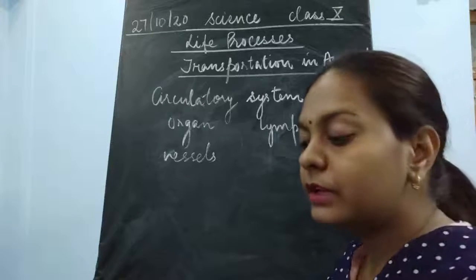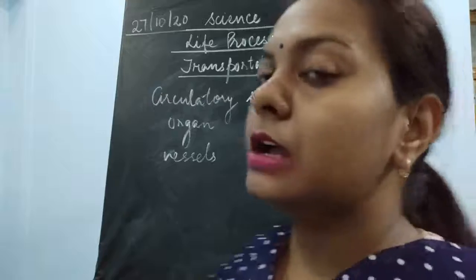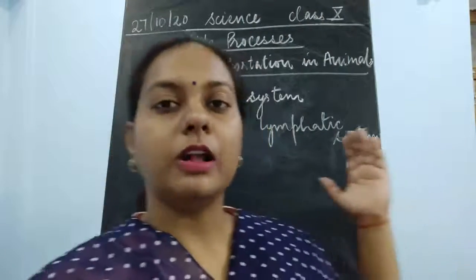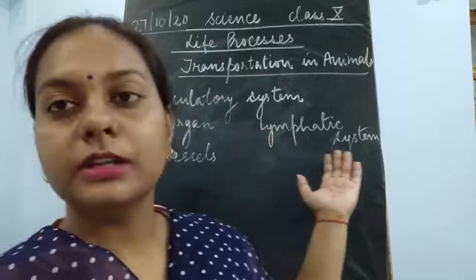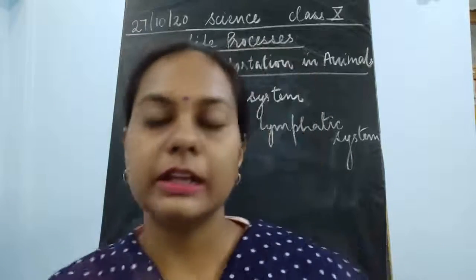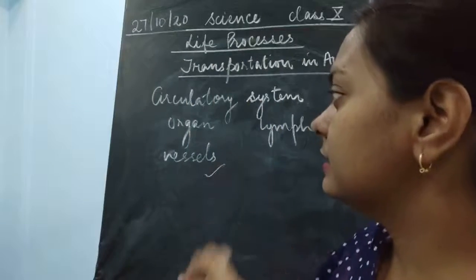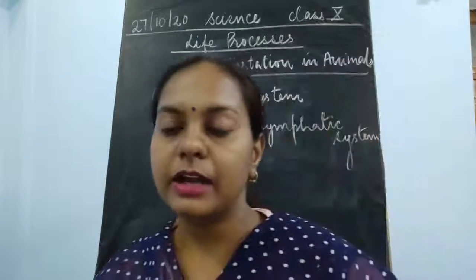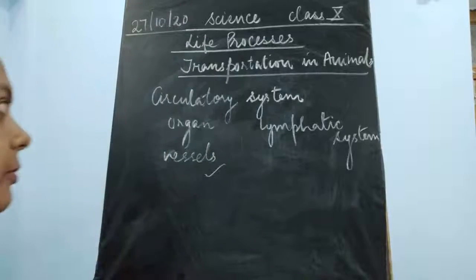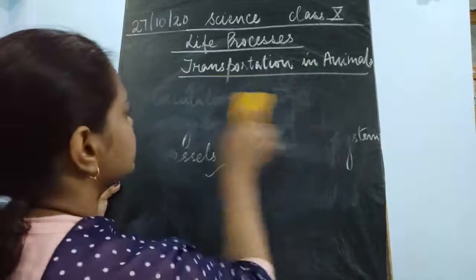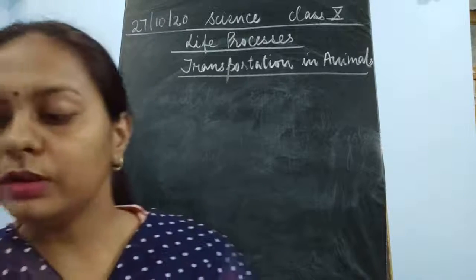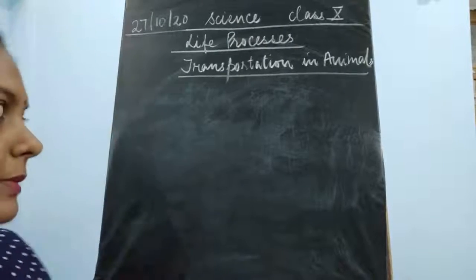Lymphatic organs are also there in some. All these are included in the human transportation system. The main transportation system is the circulatory system, which includes the heart, blood vessels and the blood. We were discussing the first component of the circulatory system, that is blood. We know that blood is a red colored medium.